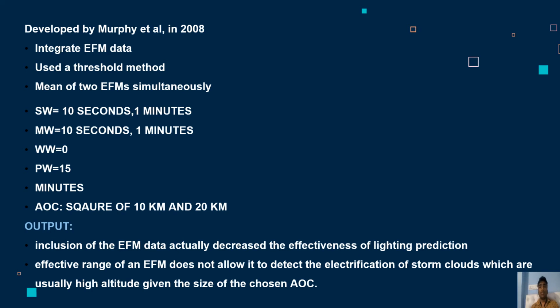This is a threshold method that predicts lightning if, with SW equal to 10 seconds and SW equal to 60 seconds, the mean of two EFMs simultaneously reads greater than a threshold. It is considered to be lightning. If the mean of the two readings has a value less than the threshold, it is considered a non-lightning event. Varying the size of the AOC and the orientation or distribution of EFMs around the AOC may improve the result.